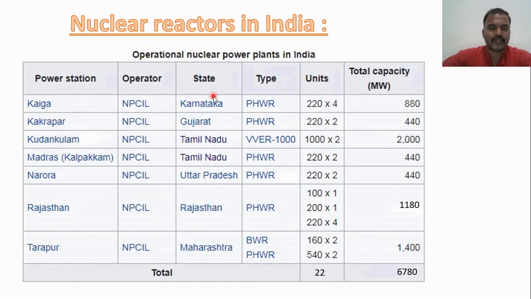See, there is one power station in Karnataka. There is a power station in Gujarat. There are 2 power stations in Tamil Nadu, 1 power station in Uttar Pradesh, 1 power station in Rajasthan and 1 power station in Maharashtra.